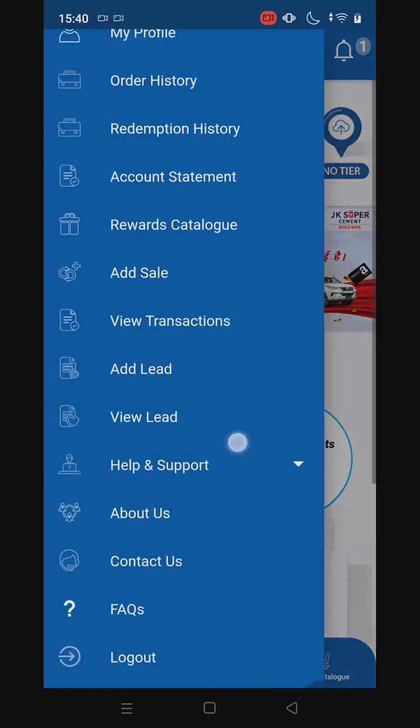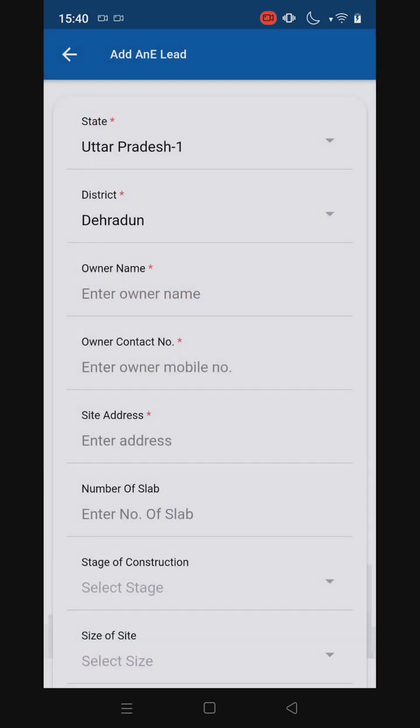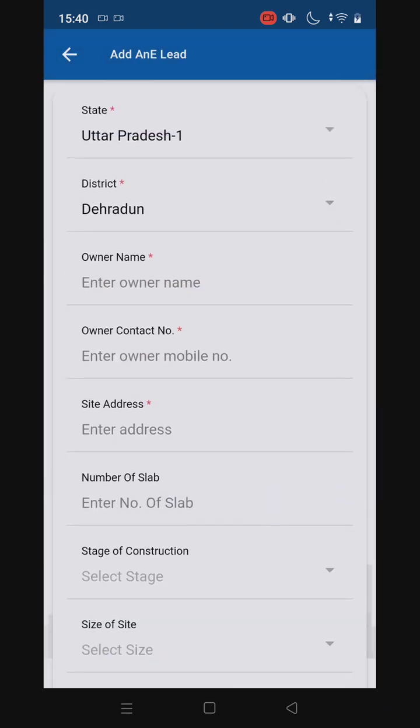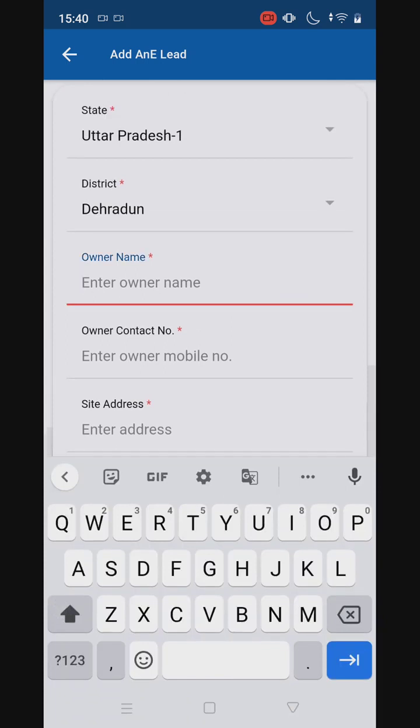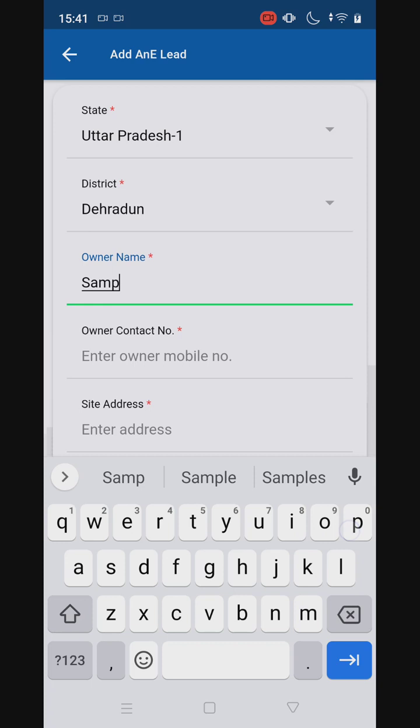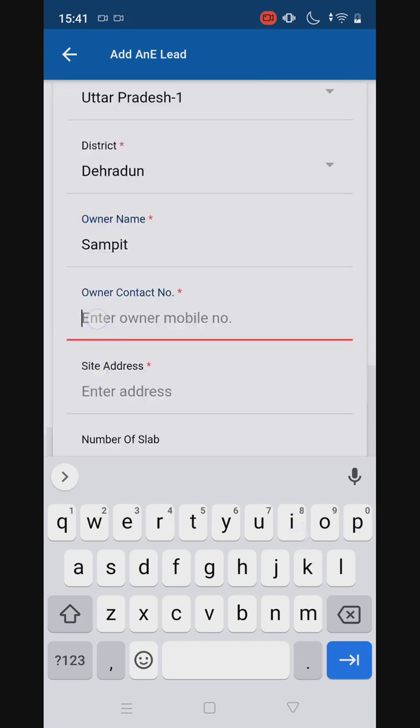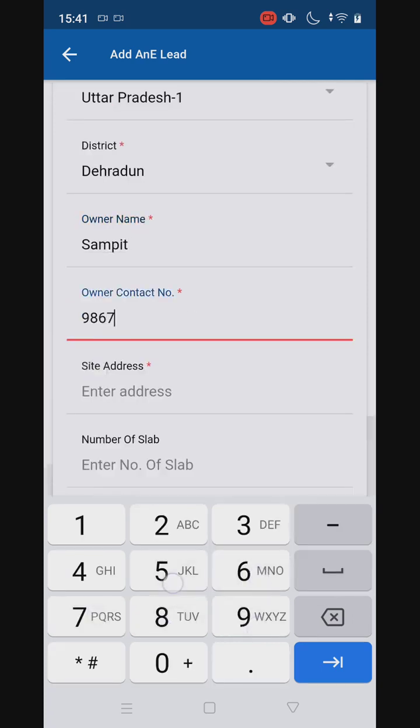Now go back to add lead. Again, from here I can create a new lead in the application. I can write down the owner's name, I can write down the owner's contact number.